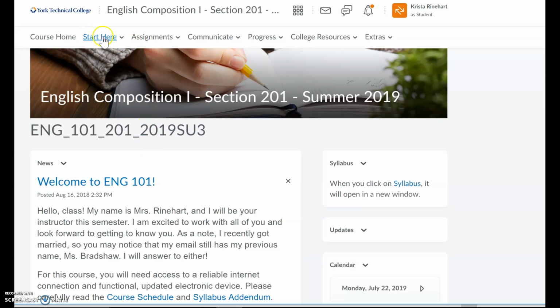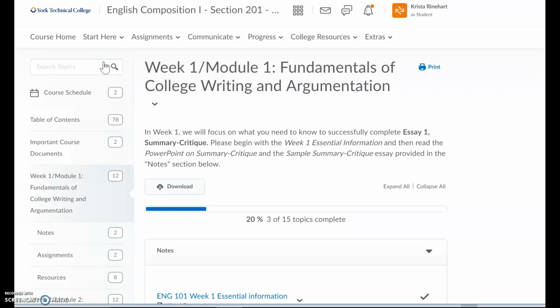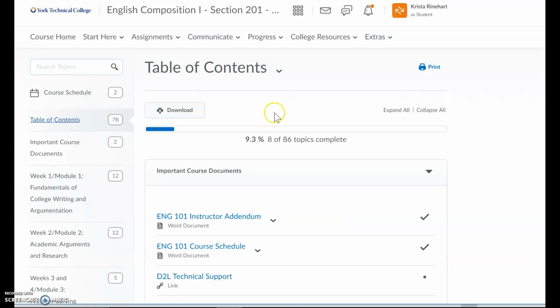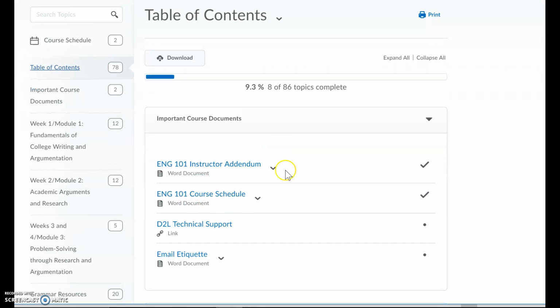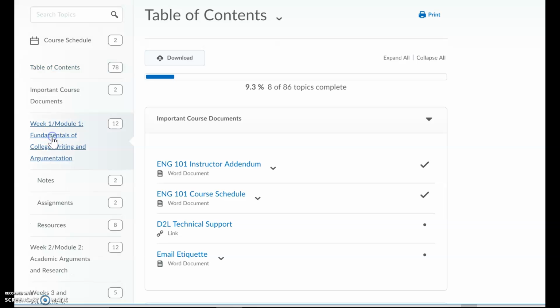So I'm just going to walk you through, start here. I'm going to go to content. And you'll notice in content, this is where you have pretty much everything that is a resource for the class, okay, along with assignment sheets and things like that. So these are our beginning of the semester documents, the addendum and the schedule.